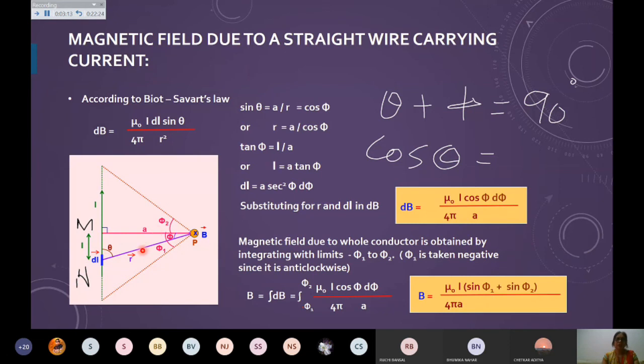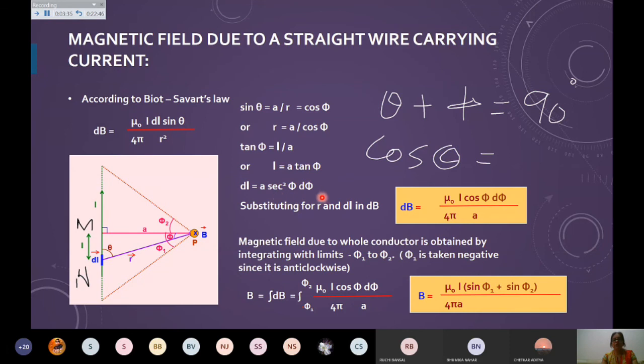So you can write r equals a upon cos phi. If you want to write tan phi, it is L upon a, perpendicular upon base. So you can write L equals a tan phi. And if you differentiate, you are getting dl equals a secant square phi d phi.